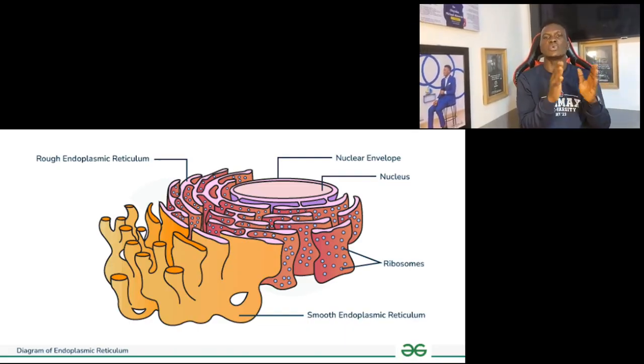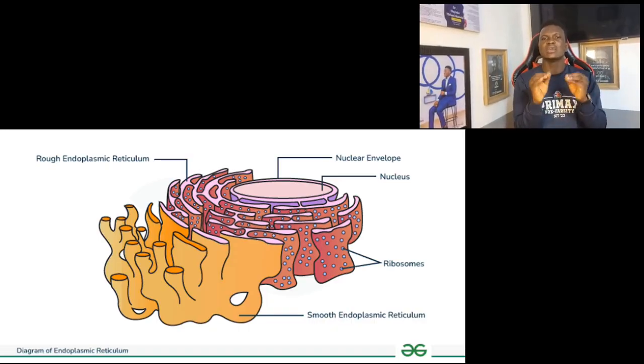It is involved in protein synthesis, and it involves the transport of materials between the cytoplasm and the nucleus. So the movement of materials within the cell is carried out by endoplasmic reticulum. Please note that the movement of materials within the cell is carried out by the endoplasmic reticulum.